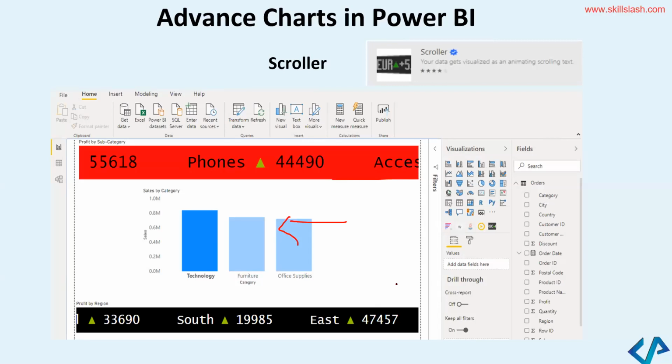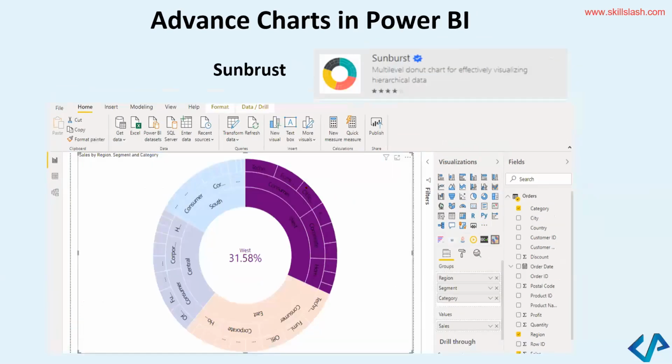The next graph that you can use is the sunburst. Observe this before I actually explain it. Sunburst in Power BI. This is another advanced level graph which we can create.